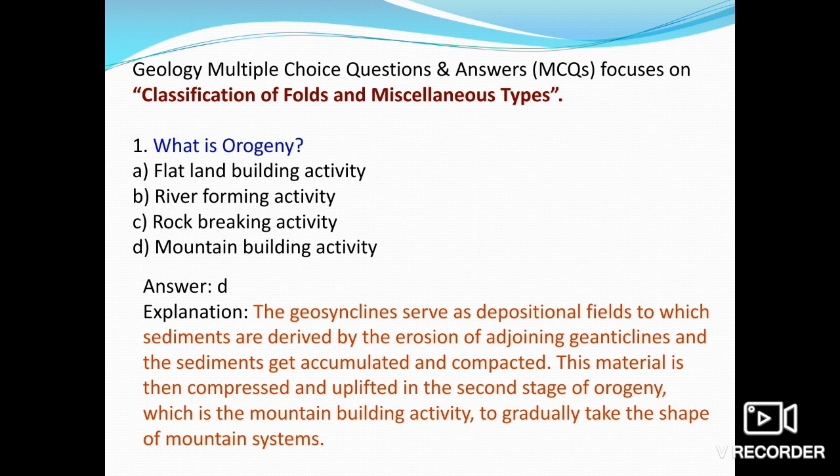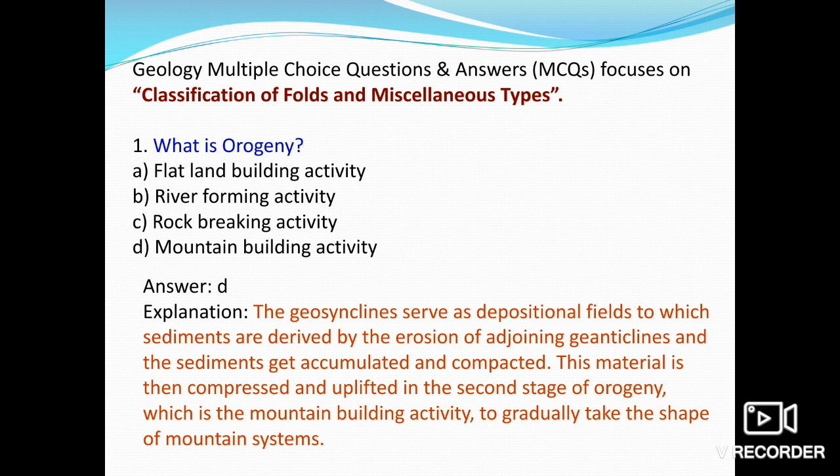During this orogenic process, extensive folding and faulting of sedimentary strata takes place. Okay, so that is the literal meaning of orogeny.